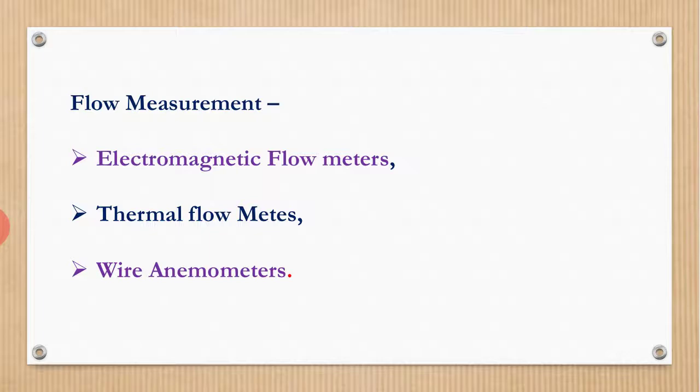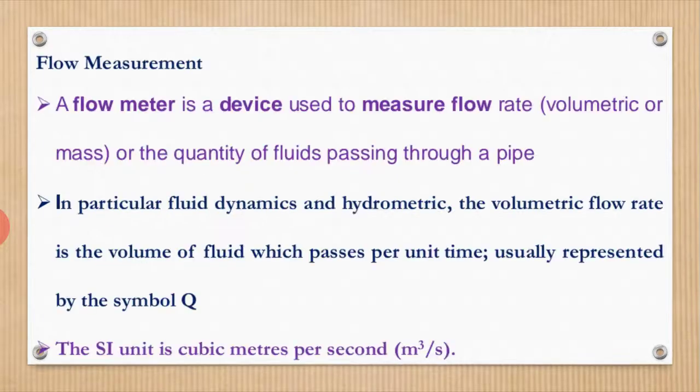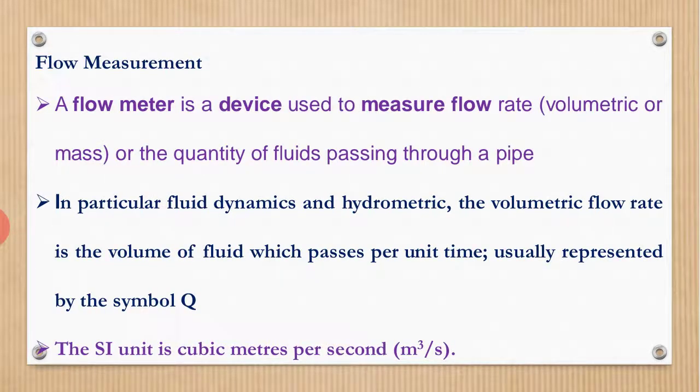So next one is flow measurement. Under that, the electromagnetic flow meter, thermal flow meter and wire anemometer. Let us begin with the definition of the flow meter. A flow meter is a device used to measure flow rate. I repeat, a flow meter is a device used to measure flow rate, or the quantity of fluid passing through the pipe.